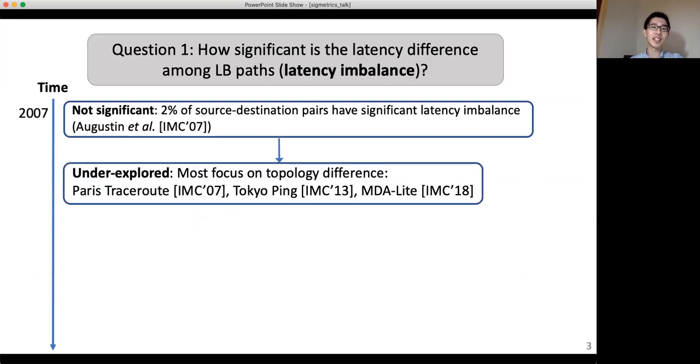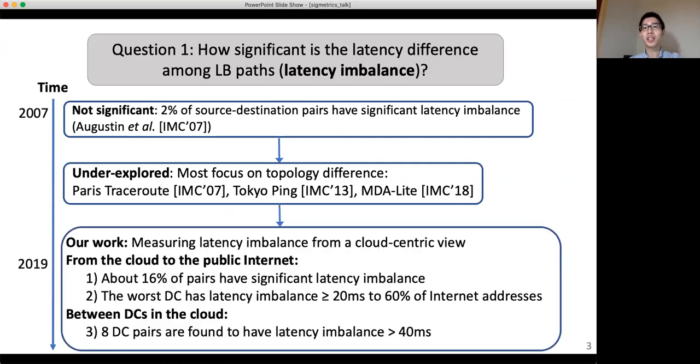In 2019, we measured latency imbalance from a cloud-centric view, including measurements from the cloud to the public internet and between data centers in the cloud. We have several findings. First, about 16% of pairs have significant latency imbalance. And the worst data center has latency imbalance greater than or equal to 20 milliseconds to 60% of addresses. Moreover, we found 8 data center pairs have very large latency imbalance, greater than 40 milliseconds.